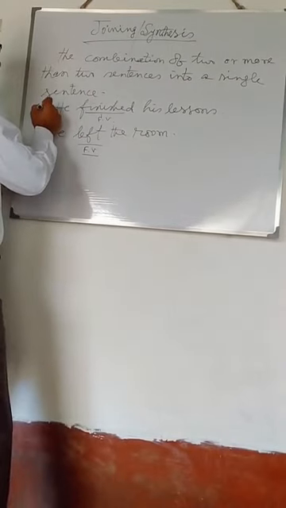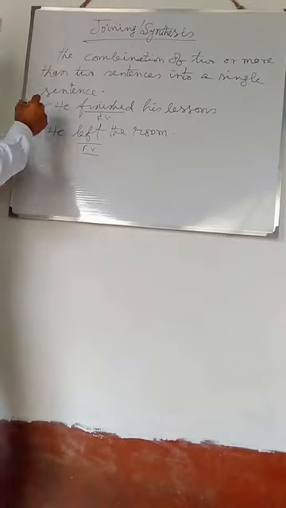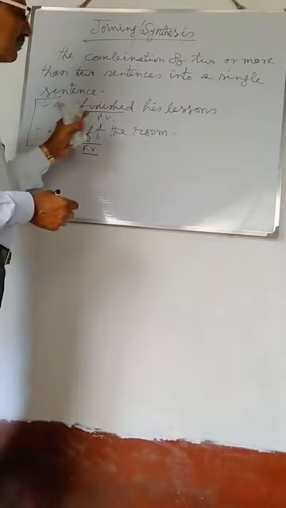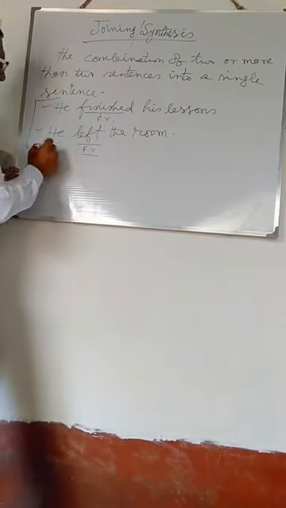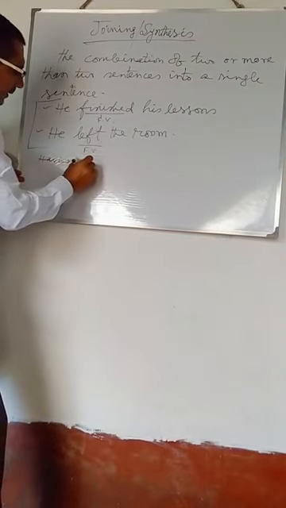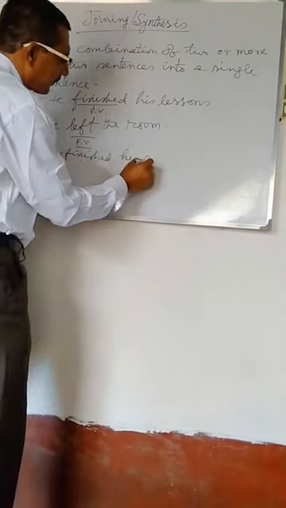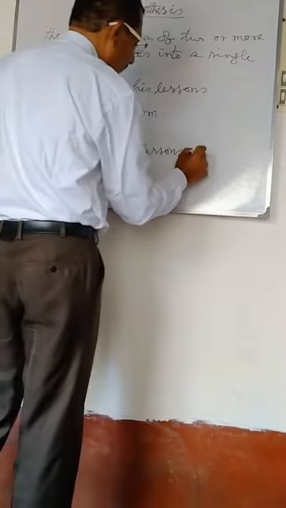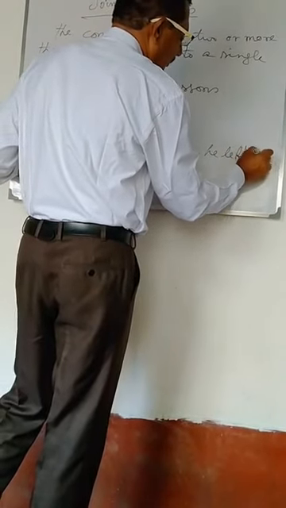Each of the sentences contains only one finite verb, and at the time of combining the two sentences into a simple sentence, you can join the sentences in this way. Having finished his lessons, he left the room.